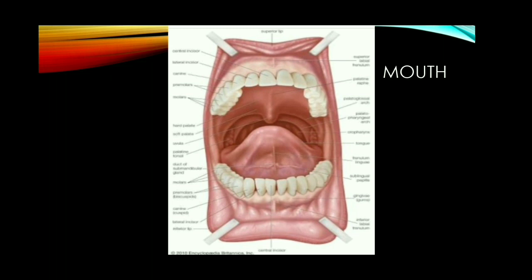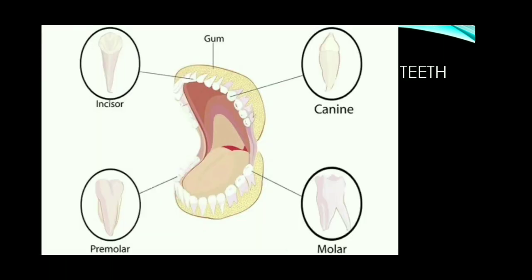By the age of 11 or 12, at the early adolescent stage, these milk teeth fall off and get replaced by the second set of teeth, that is known as permanent teeth. The permanent teeth are 32 in number. There are four different types of permanent teeth according to their structure and function.